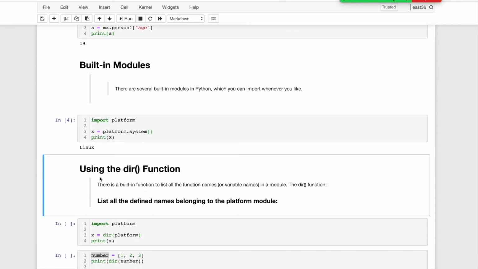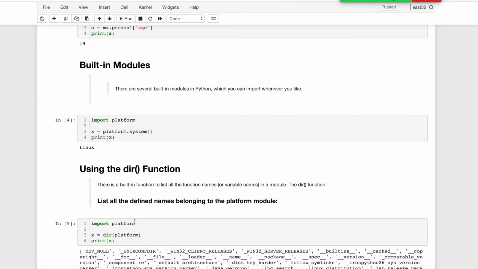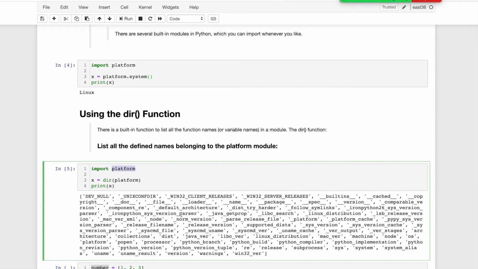Another one is the dir function. It will show whatever is in the current module. In Python everything is an object, and whatever information an object holds will be picked up by dir. Whatever information platform holds, it will be picked up by dir, and we are printing that. Whatever that platform holds, we can print here.